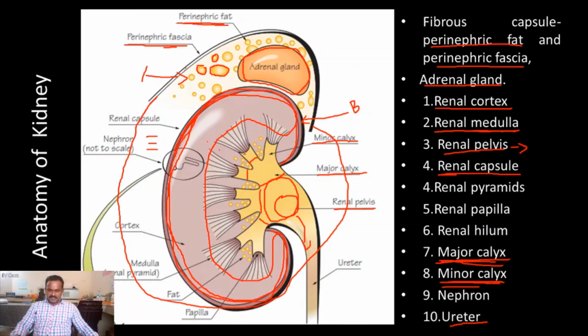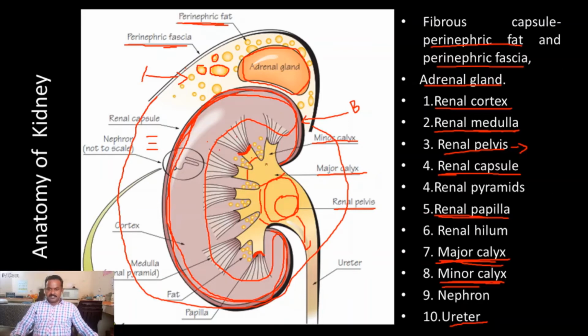Okay, the next part is called the renal papilla. The renal papilla is the junction which connects the renal pyramid and minor calyx. This is the junction area. The name of the region is the renal papilla.